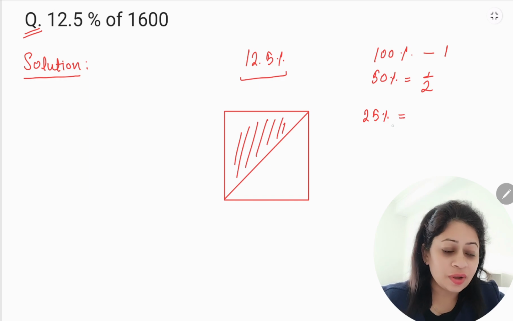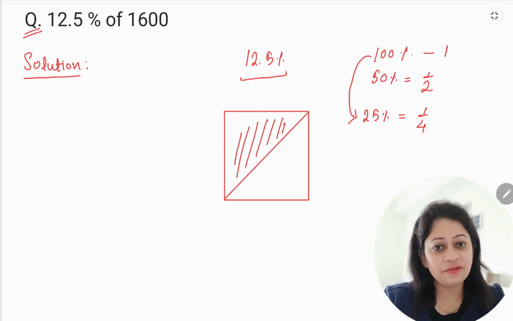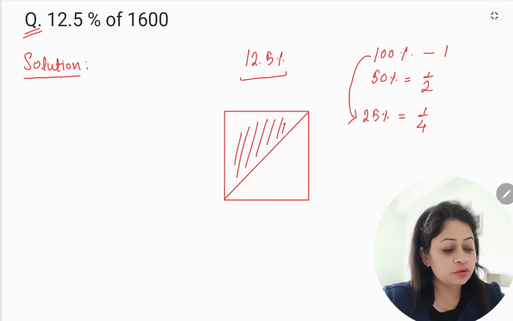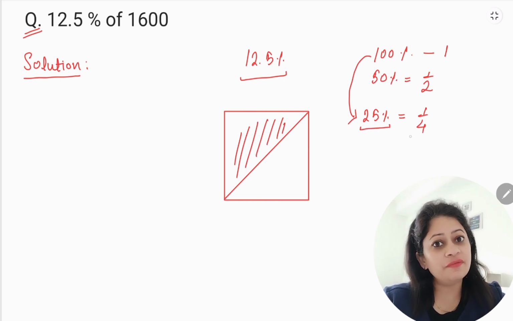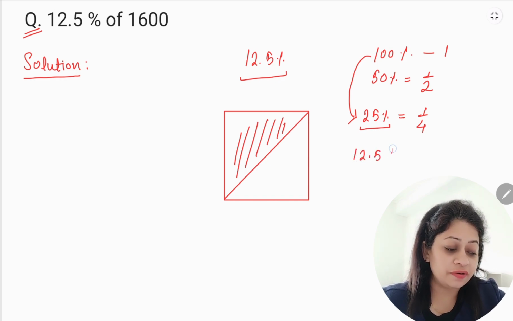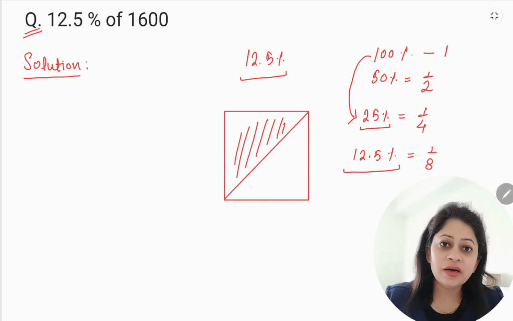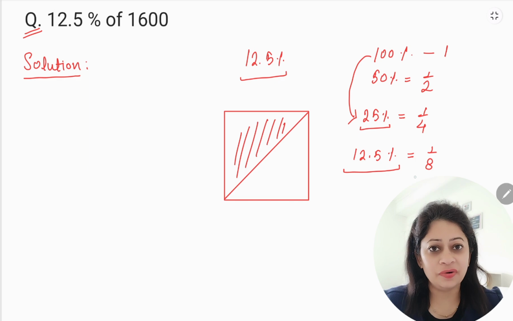And we know that 25% is what? It is 1/4 of 100, right? 25 is 1/4 of 100. So 25% is nothing but 1/4. Similarly, what is half of 25? That is 12.5, right? So that means half of 1/4 will be 1/8. So 12.5% of any number is nothing but 1/8 of that number, right?